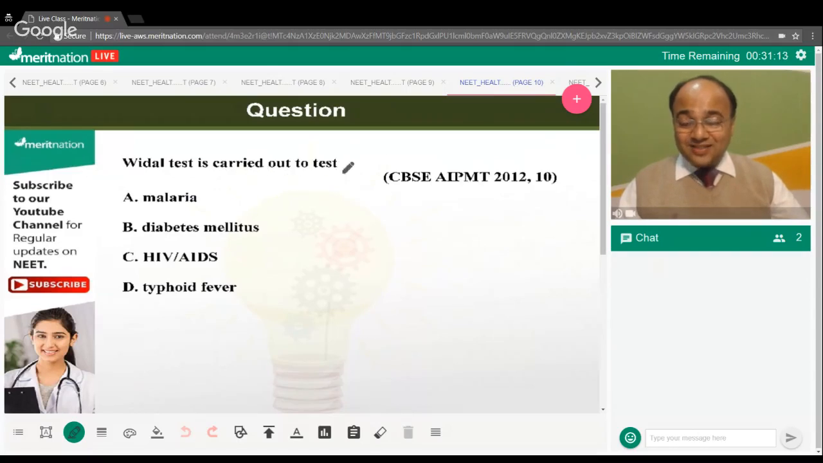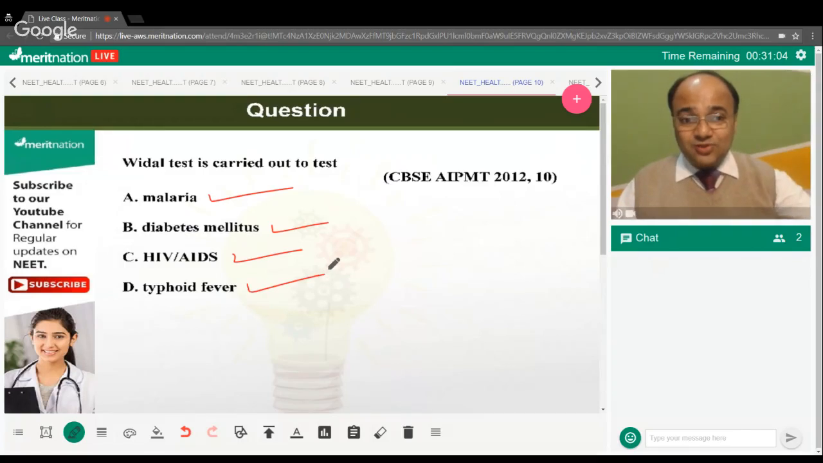Vidal test is carried out to test malaria, diabetes mellitus, HIV/AIDS infection, or typhoid fever. Okay, looks like everyone knows the answer to this one. So, what is the answer? Durga Prasad says it is option B. Dhanalakshmi says it is option D. And Muskan said it is option D. Sushma says it is D. Yes, you all are correct. The correct answer is option D.